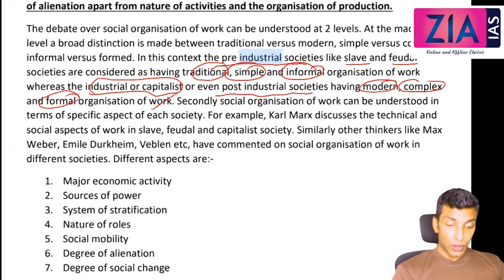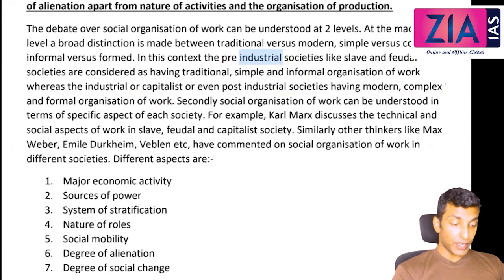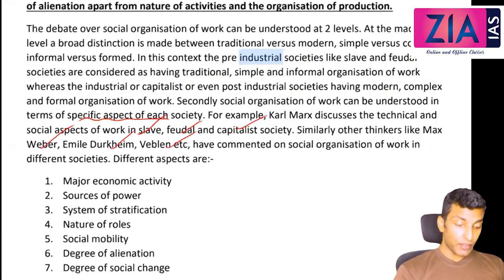Secondly, social organization of work can be understood in terms of specific aspects of each society, so we have to take different aspects into consideration. For example, Marx discusses the technical and social aspects of work in slave, feudal and capitalist society. Similarly, other thinkers like Weber, Durkheim and Veblen have commented on social organization of work in different societies. These are the various aspects that we need to discuss.